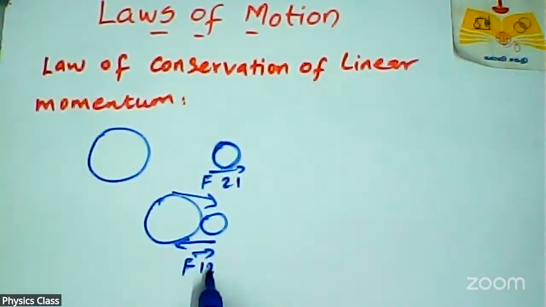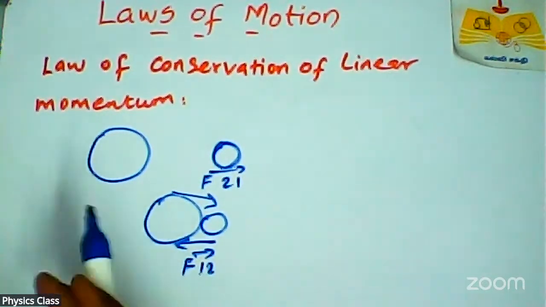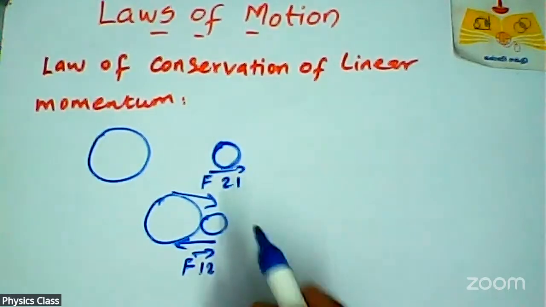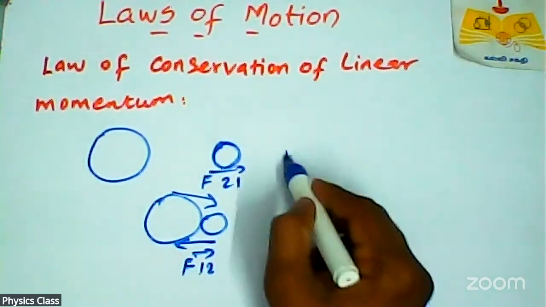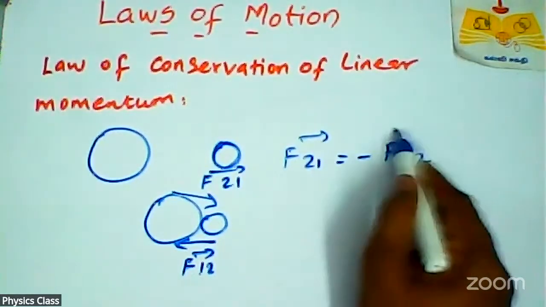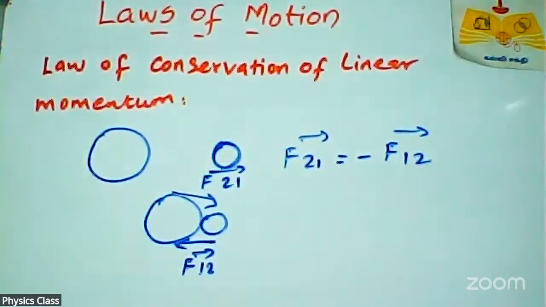Second object gives a force on that first object. Okay, so this concept begins with collision. The objects exert equal and opposite forces on each other. Equal and opposite force means F21 is equal and opposite to F12. So both forces are the same, but in opposite direction. Okay, right?